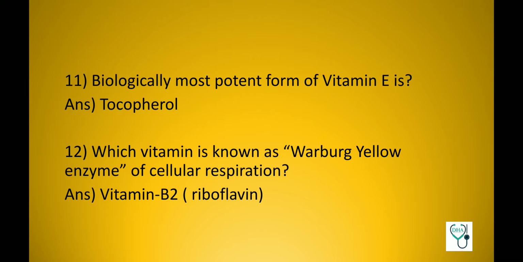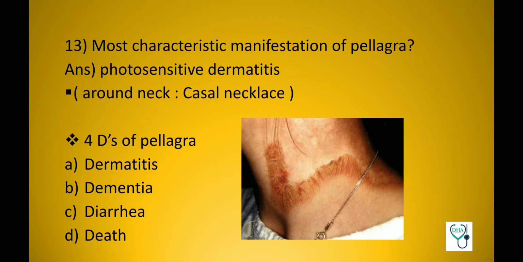Biologically, the most potent form of vitamin E is tocopherol. Which vitamin is known as Warburg yellow enzyme of cellular respiration? Vitamin B2 or riboflavin. Most characteristic manifestation of pellagra is photosensitive dermatitis, and when this is present around the neck, it is known as Casal necklace. And this is an image based question, so if this image is given, the answer would be pellagra or photosensitive dermatitis. Now the 4 Ds of pellagra, which is most frequently asked, is dermatitis, dementia, diarrhea and death.